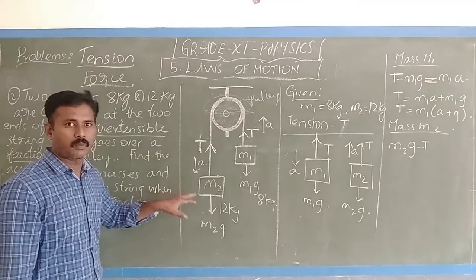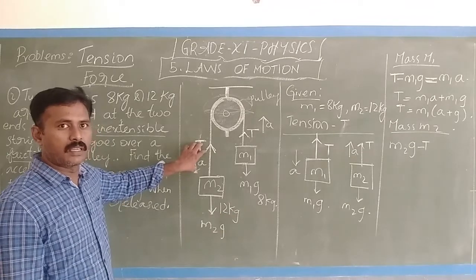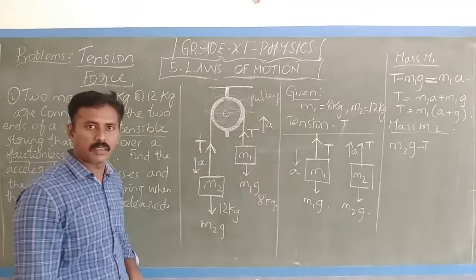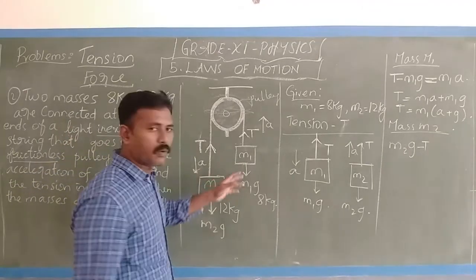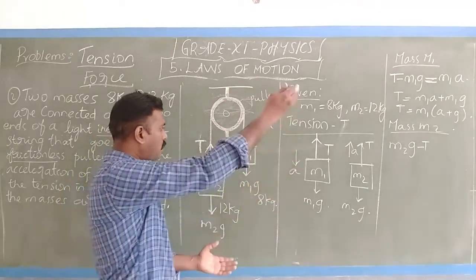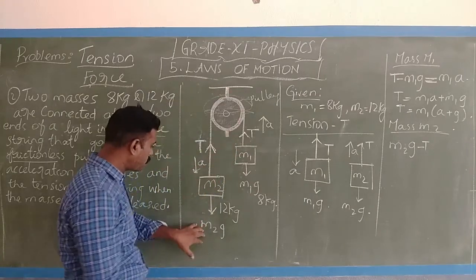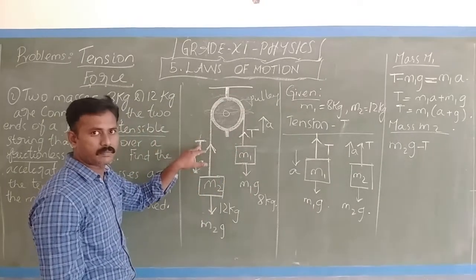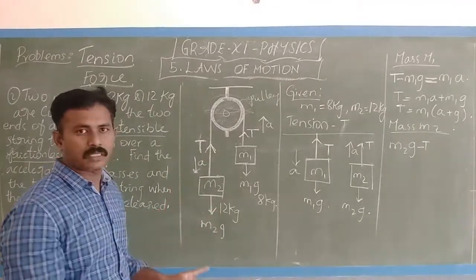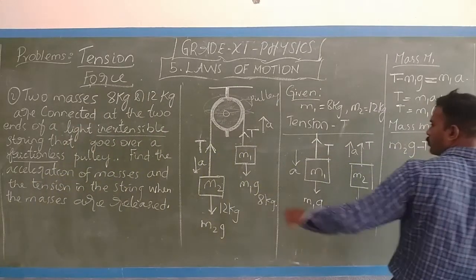But the logic is that this is the dominant force compared to this. If this P is more than this, then the pulley will go that side. Here 20 and 8: this comes down and that goes up. What is the logic for going up? This one is more than that one, and for this one to come down, that one must be less. Clear? So with a weight, you can balance your forces.